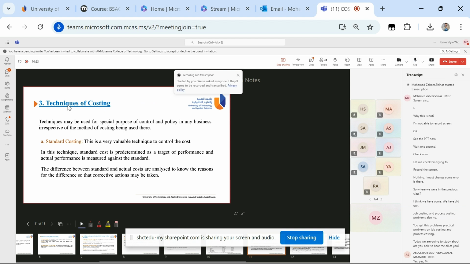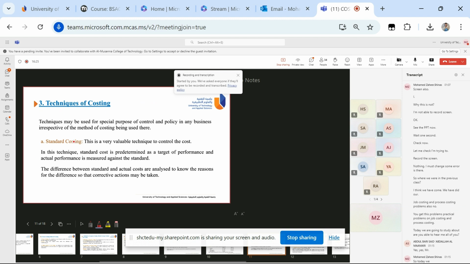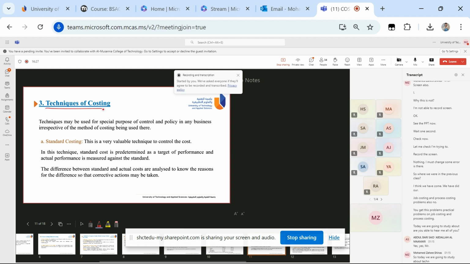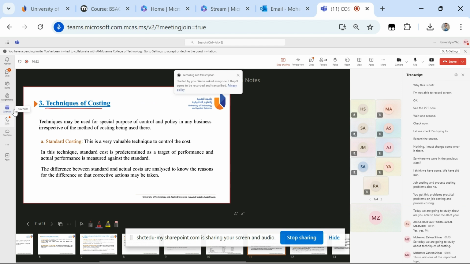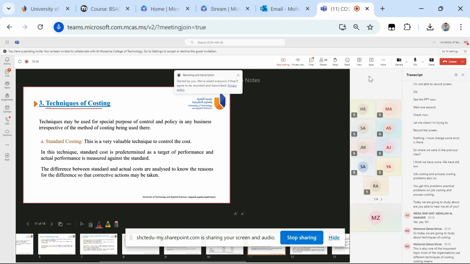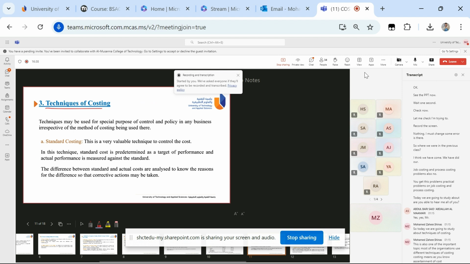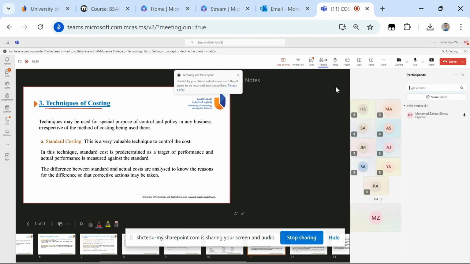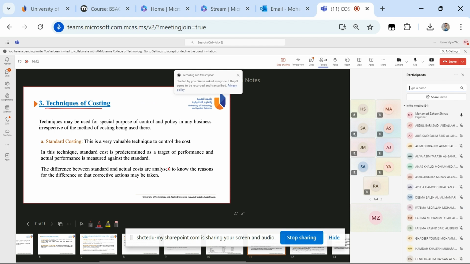So today we are going to study about techniques of costing. This is also one of the important topics. Most of the organizations use different techniques of costing. Costing means, as you know, ascertainment of cost. How the companies are going to ascertain the cost. So that ascertainment of cost will also have different techniques.